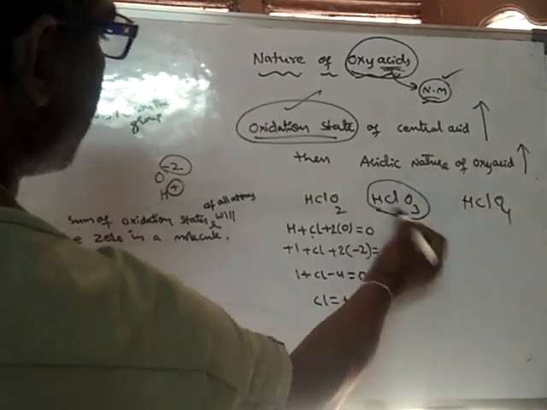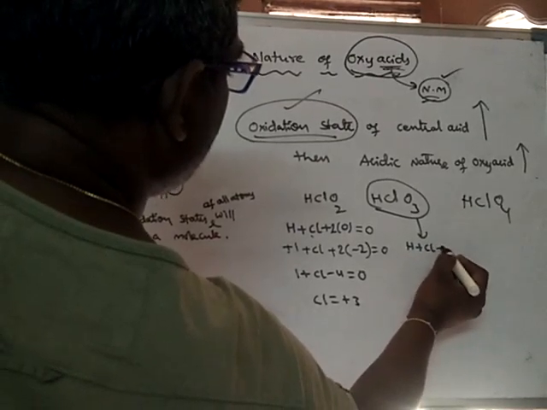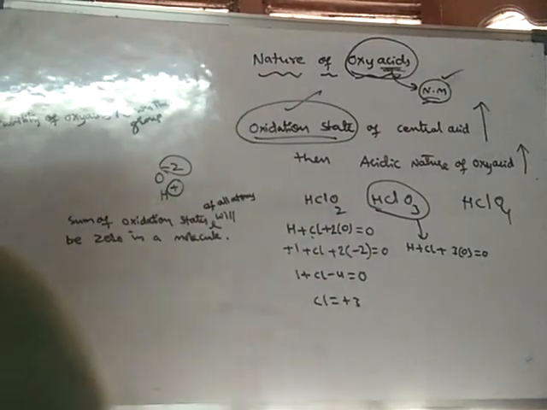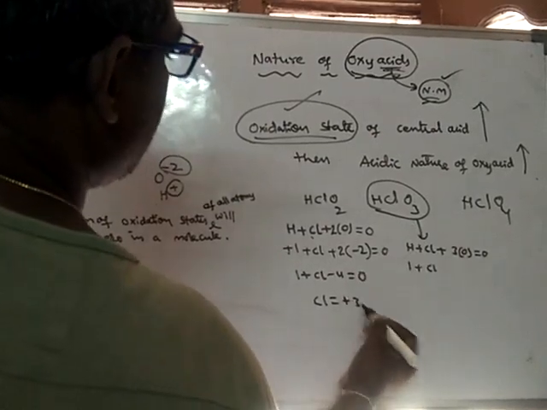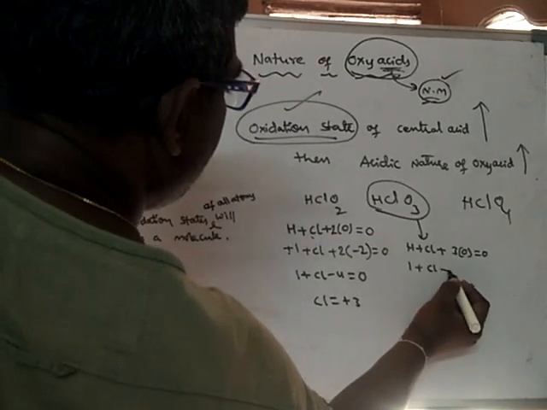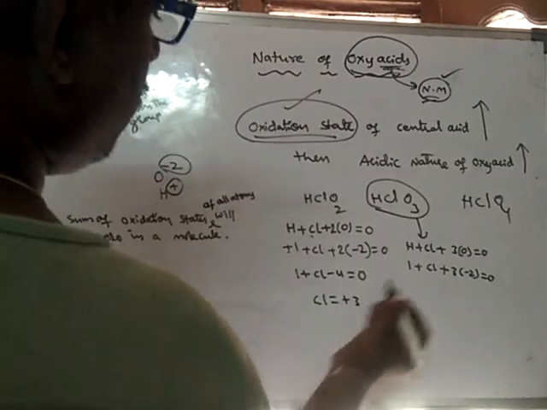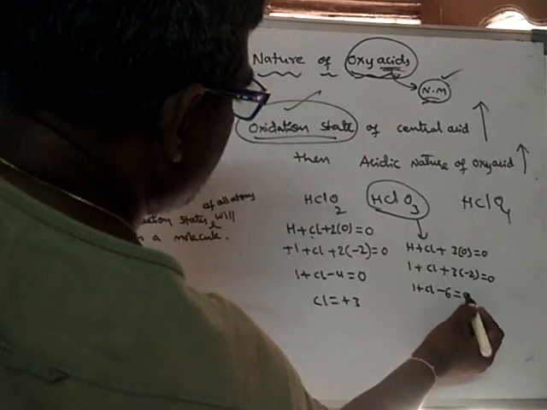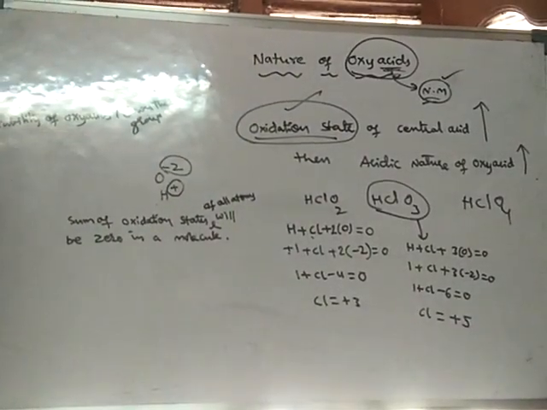So in the next compound, there is 1 hydrogen, 1 chlorine, and 3 oxygens, and the sum of oxidation states should be 0. Hydrogen is +1, chlorine we don't know, and each oxygen is -2. So 1 plus chlorine, here -6, is equal to 0. Therefore the chlorine oxidation state will be +5. Are you following?